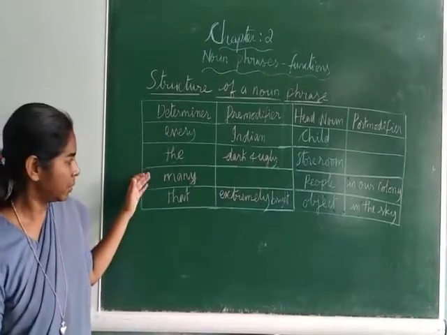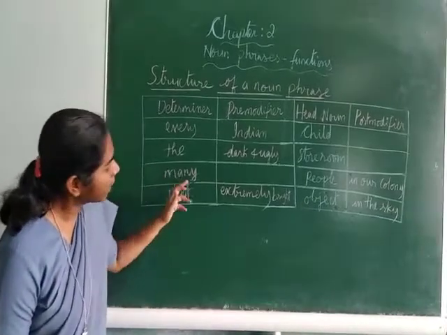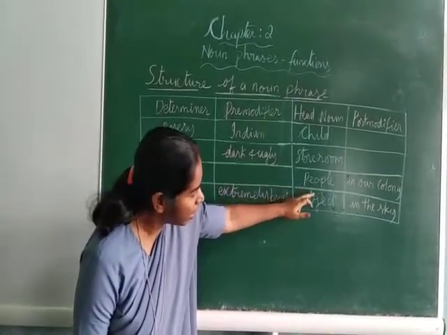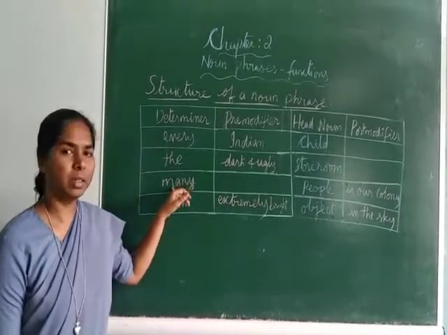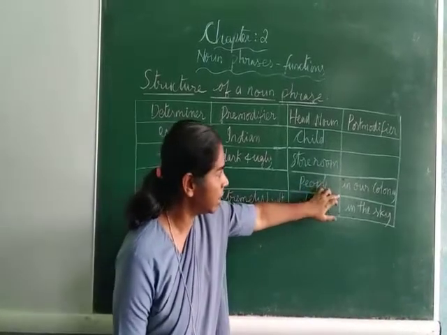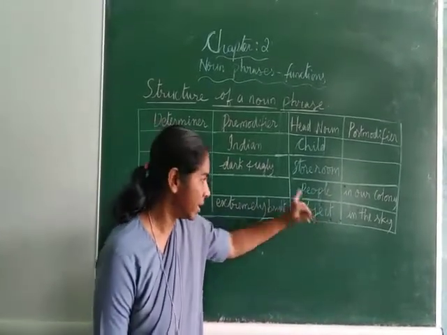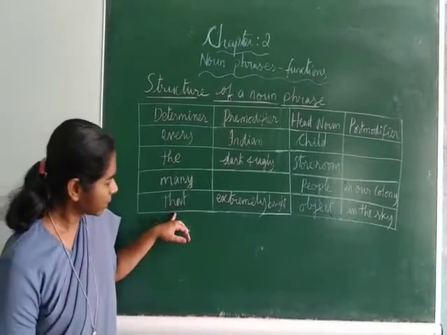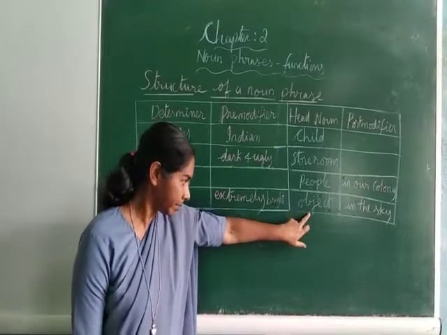Now the second one is with post-modifiers. Many people in a colony. Many is a determiner. People is a head noun. In a colony is a post modifier. Why? Because it appears after the head noun. That extremely bright object in the sky.